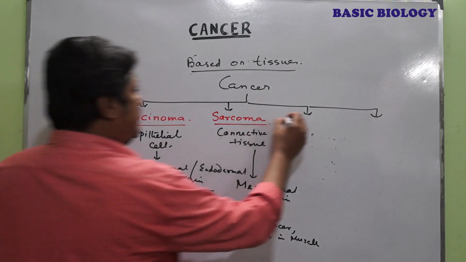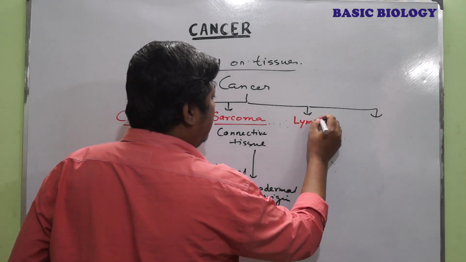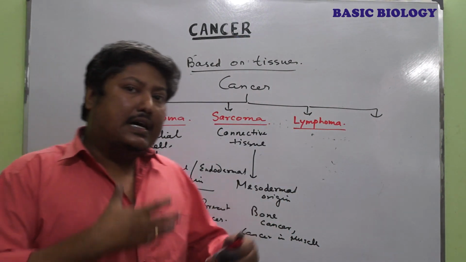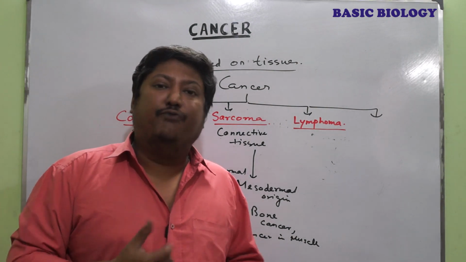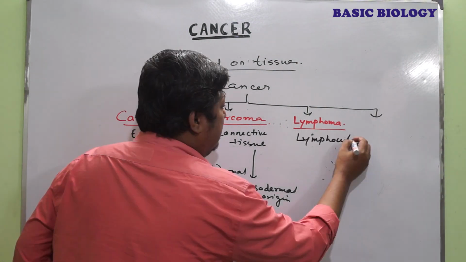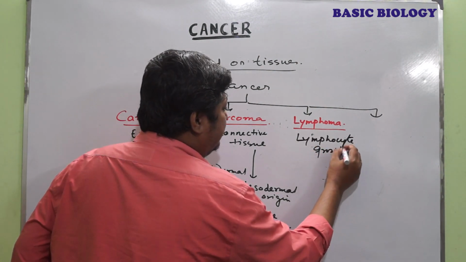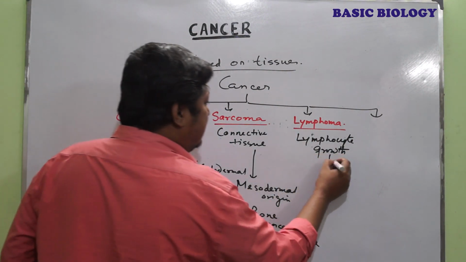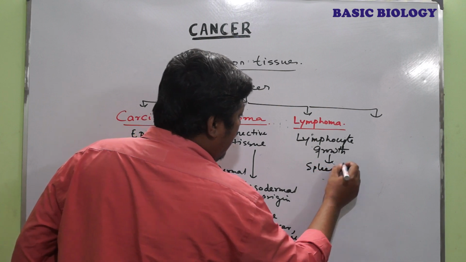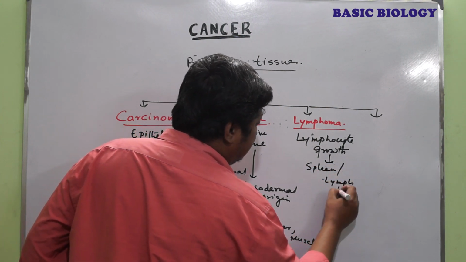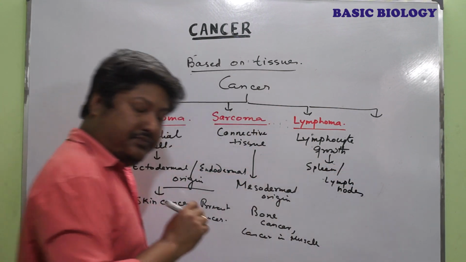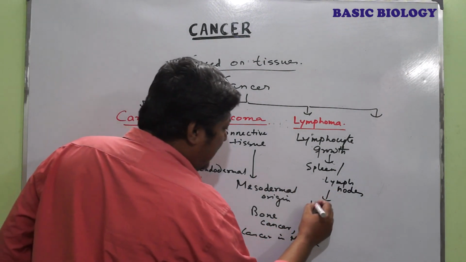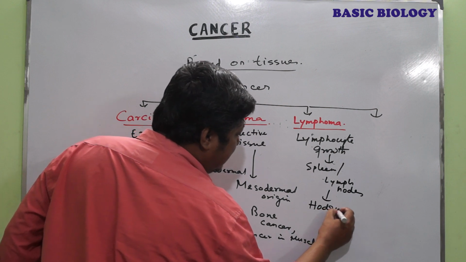Next one is lymphoma. Now in this type of cancer, there is an excessive growth of lymphocytes, and it mostly occurs in the spleen or lymph node. There is a disease known as Hodgkin disease.